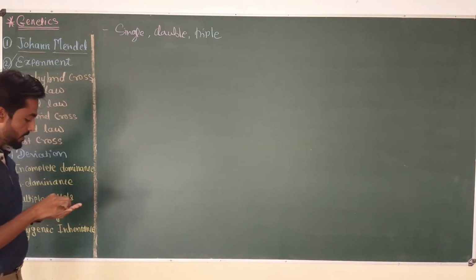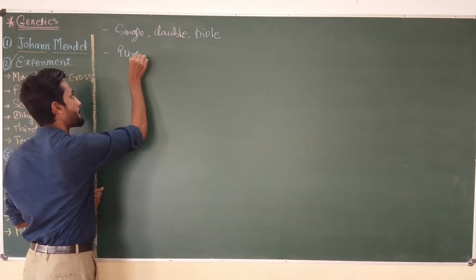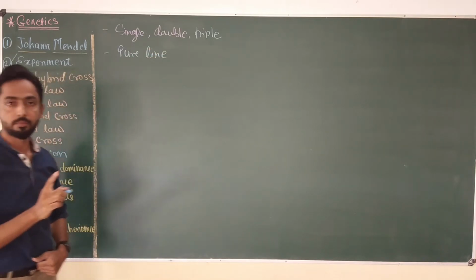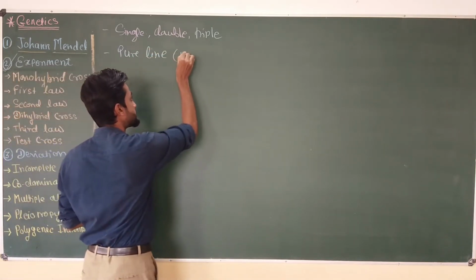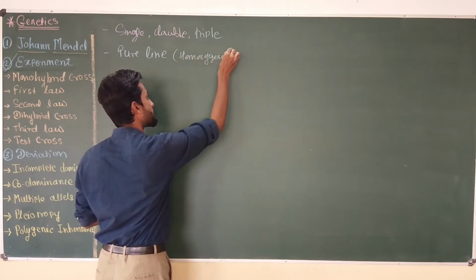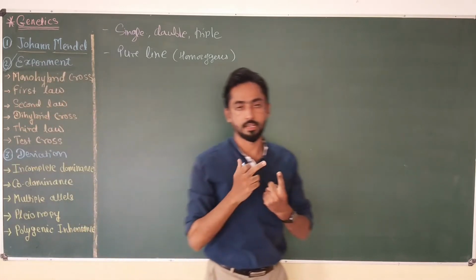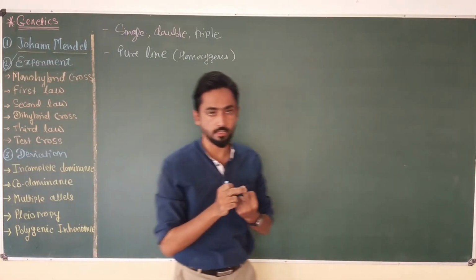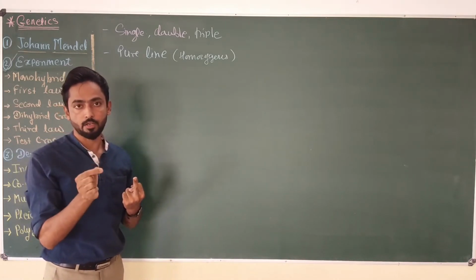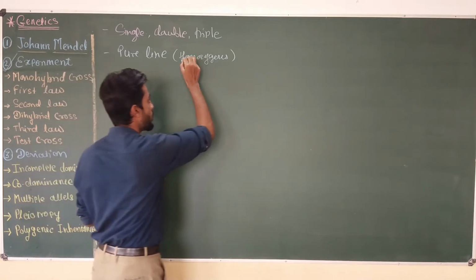Then Mendel always started with a pure line. What is a pure line? Pure line means homozygous parents. Okay, so there are 2 conditions, homozygous and heterozygous. In case of homozygous, both the genes present in the pair of alleles are the same. Okay, and Mendel always started with homozygous parents.